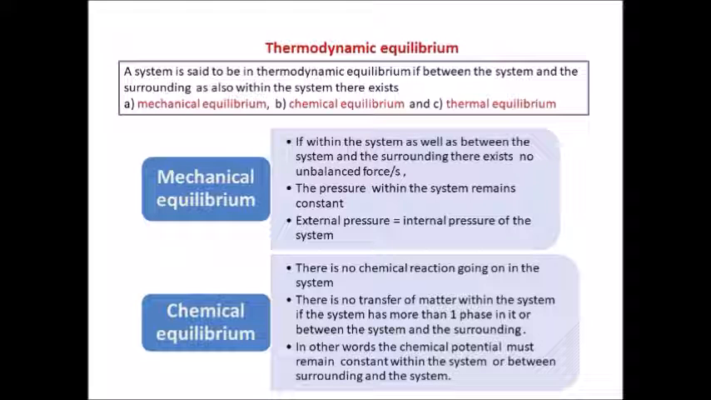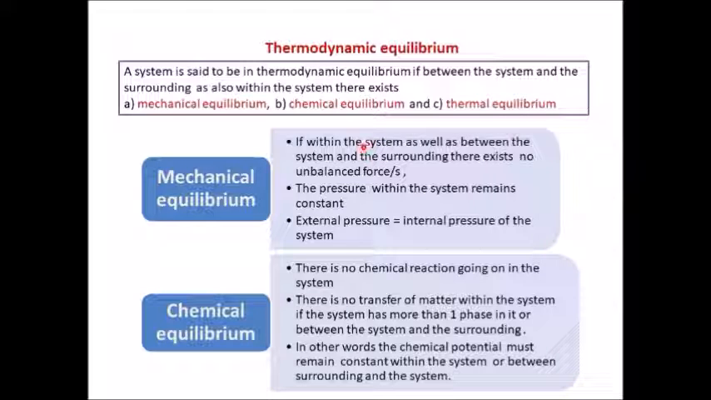Now done with the phase diagram and Gibbs phase rule, we come to thermodynamic equilibrium. So what is thermodynamic equilibrium? A system is said to be in thermodynamic equilibrium if between the system and the surrounding, as also within the system, there exists mechanical equilibrium, chemical equilibrium and thermal equilibrium.